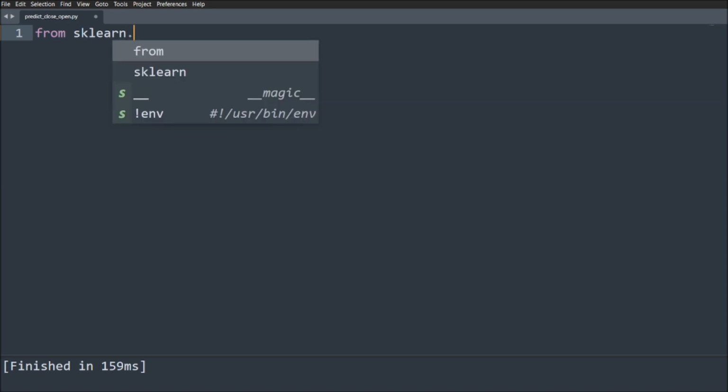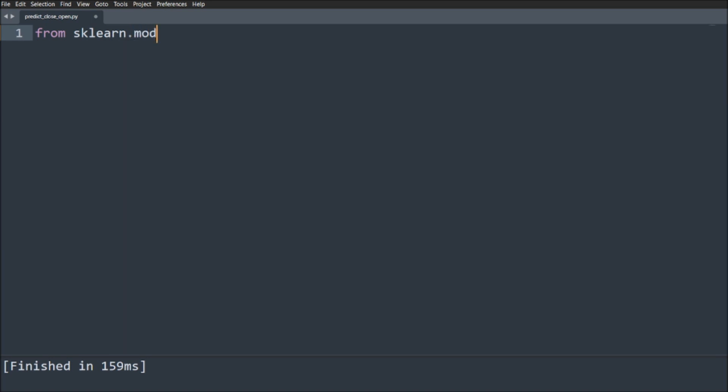From sklearn, what I am doing here is model_selection. If I want to import any kind of selection, you can check with the directory as well for learning purposes, whatever the directory is really containing.